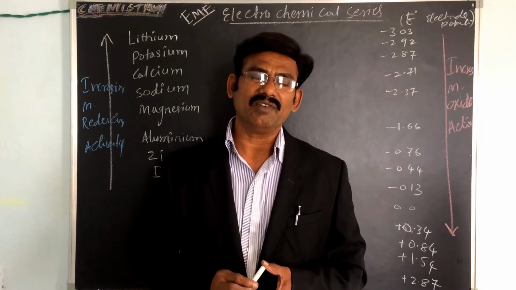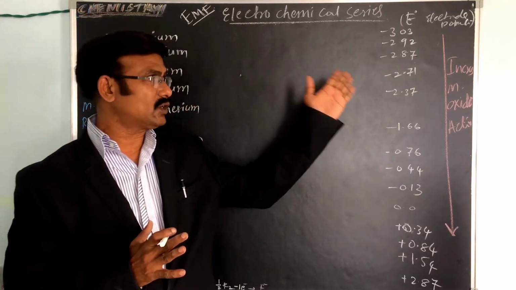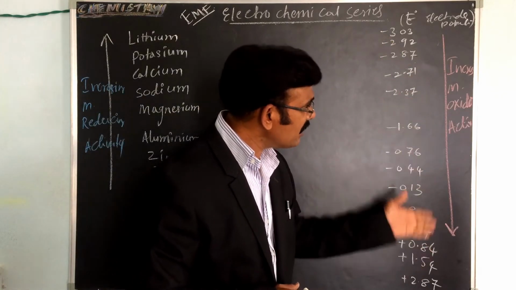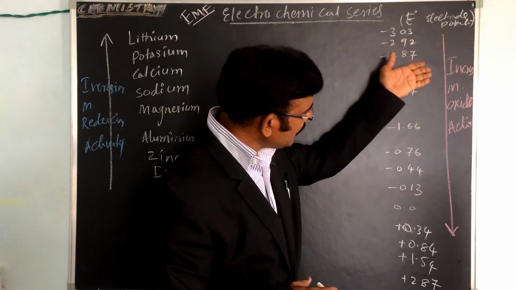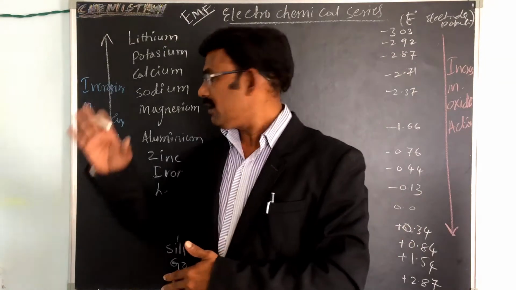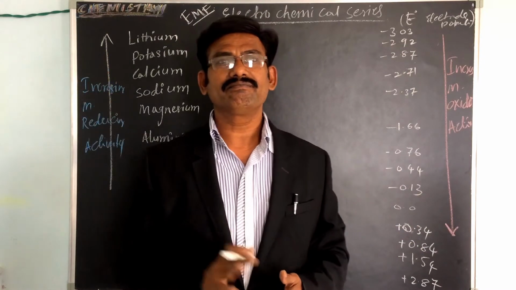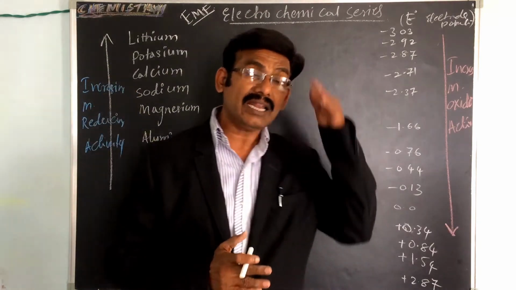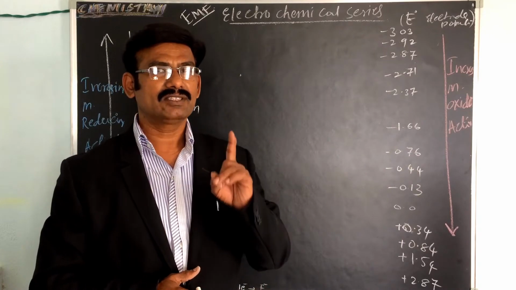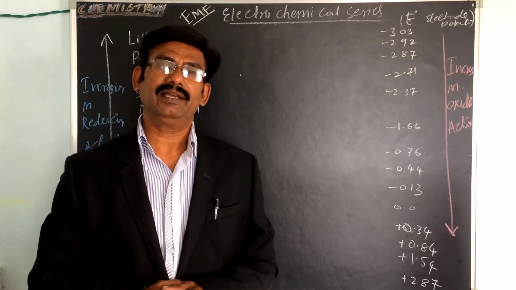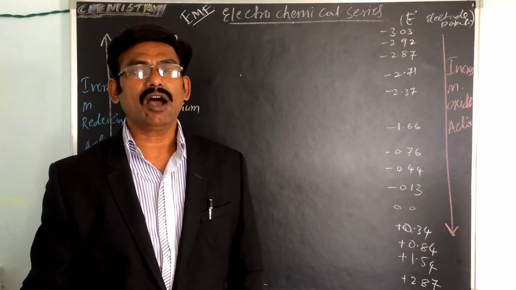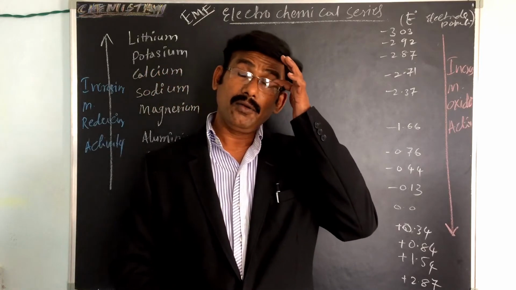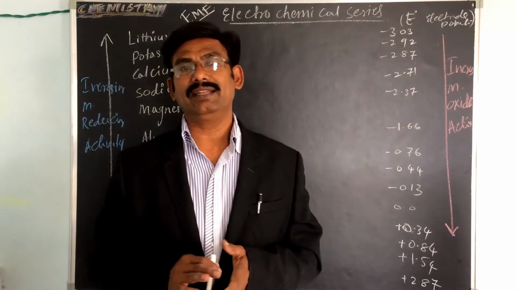What is the definition, once again? When the various electrodes are arranged in the order of increasing value of standard reduction potential on the hydrogen scale, that is called the electrochemical series. This is the definition. Now I will explain how the electrochemical series works.